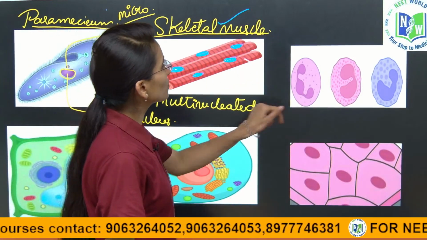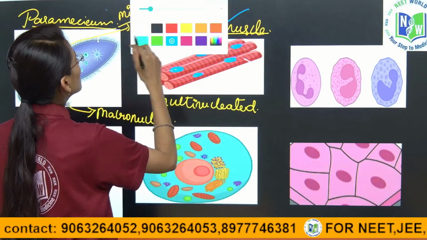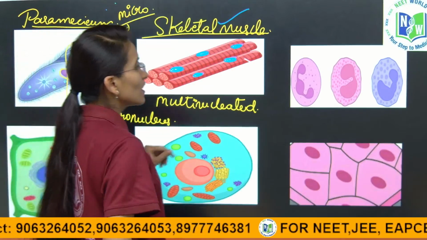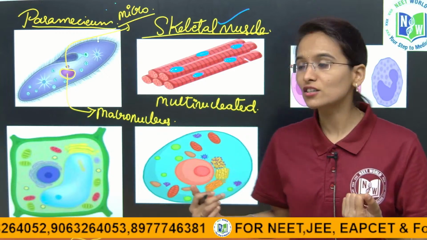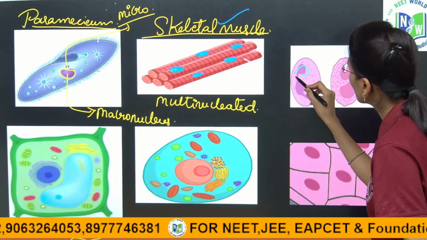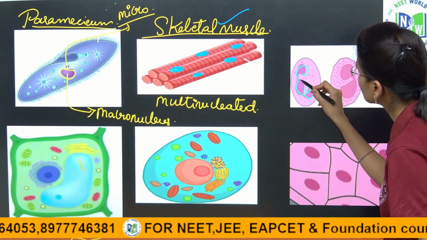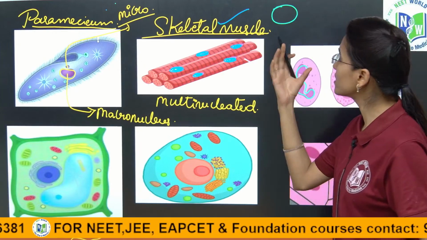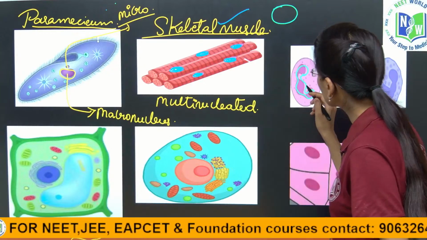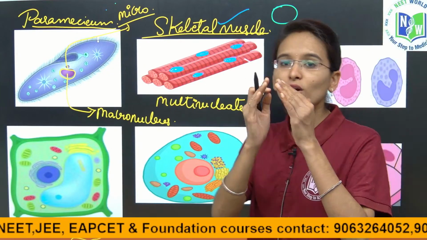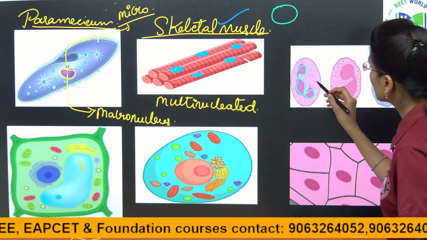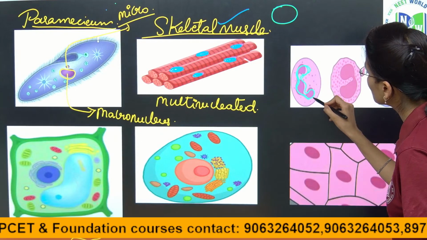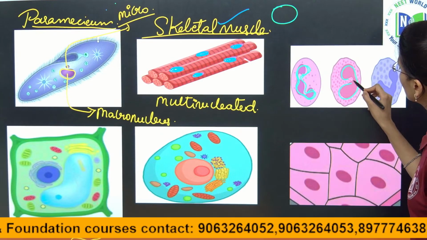And next, coming towards the WBCs, white blood cells. In the white blood cells, if you see the structure of the nucleus, it is lobed in structure. Can you see here? Instead of the circular shaped appearance, here the nucleus is going to form a lobed like structure, children. Yes, this is a lobed nucleus which you can observe in the white blood cells.